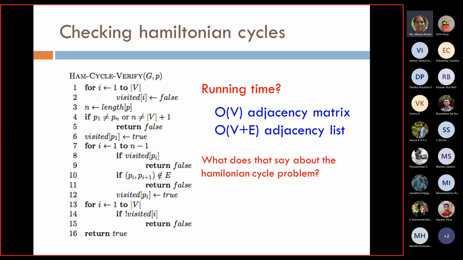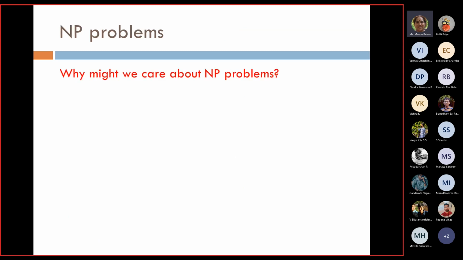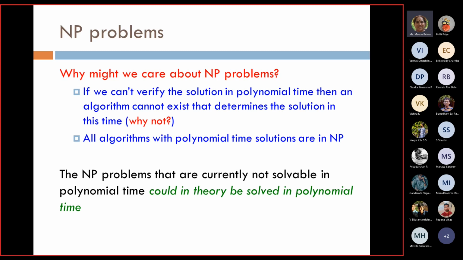So what does that say about the Hamiltonian cycle problem? It says that it belongs to NP. Because we are able to verify a solution in polynomial time, we say that it is NP. Why might we care about NP problems? If we can't verify the solution in polynomial time, then an arbitrary algorithm cannot exist that determines the solution in this time. At least you should be able to verify.